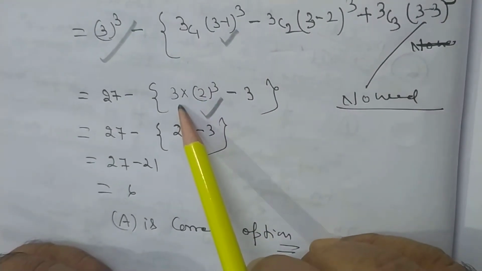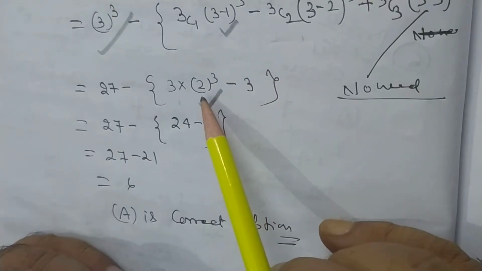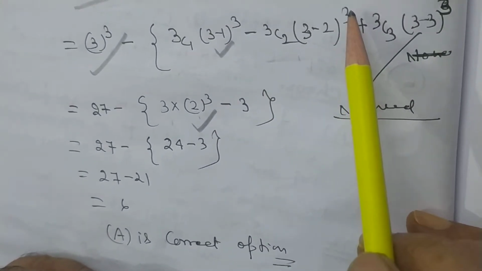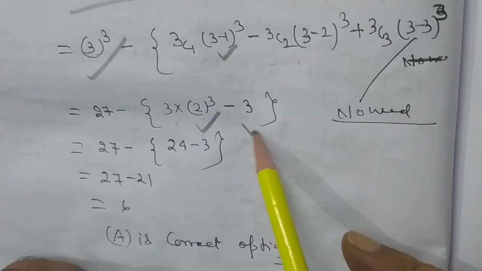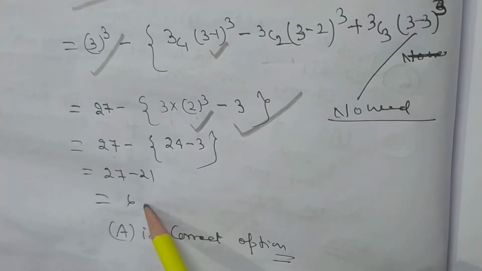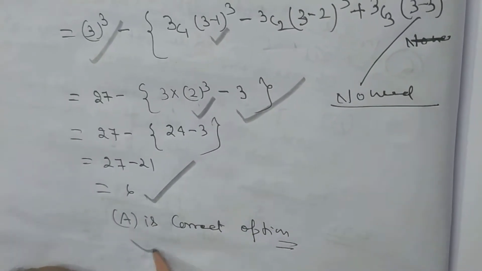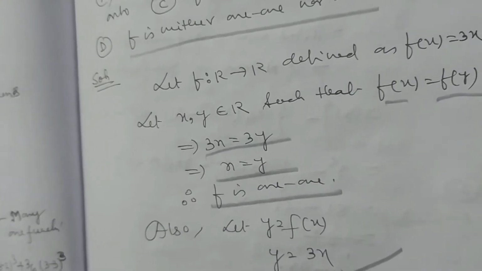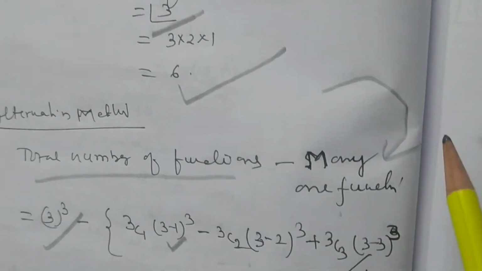3c1 (3 minus 1) to the power 3 is 2 cubed, 3c2 (3 minus 2) to the power 3 is 1 cubed, that is 1. So that is 3. So 27 minus 24 minus 3, that is 27 minus 21. So A is correct option. My dear student, what do you observe? We observe that we can solve this problem in 2 ways.